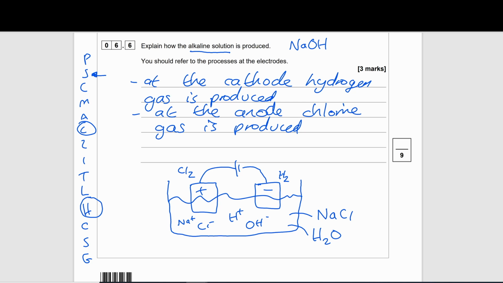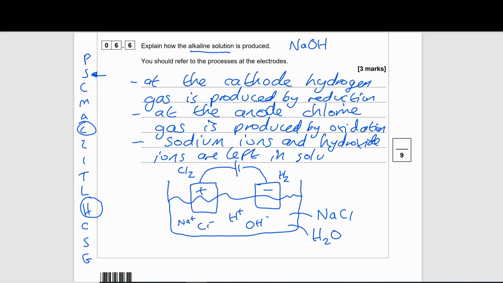If our hydrogen ions form hydrogen gas, they have gained electrons to do that, so we can say by reduction. At the anode, the chlorine gas is produced by the opposite process, oxidation. Then we can say the sodium ions and the hydroxide ions are left in the solution. And that should satisfy us 3 marks.